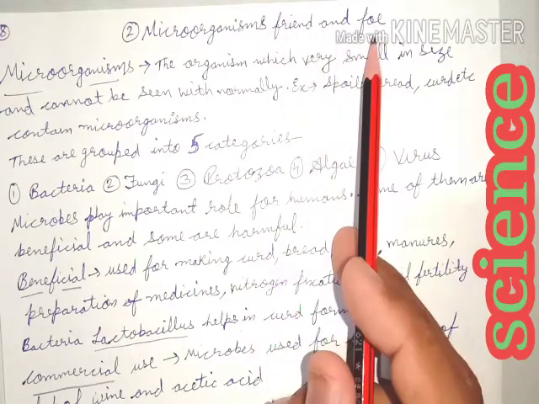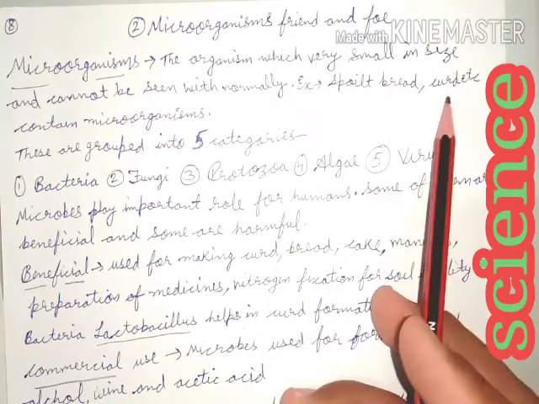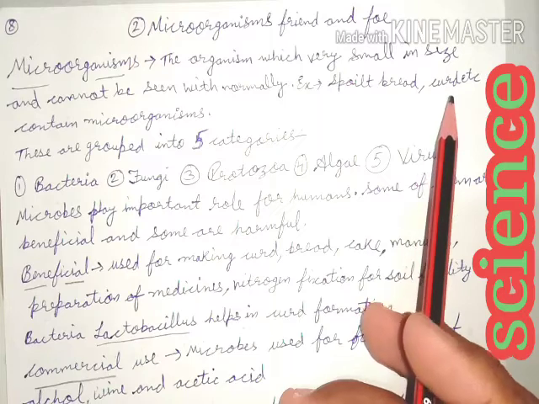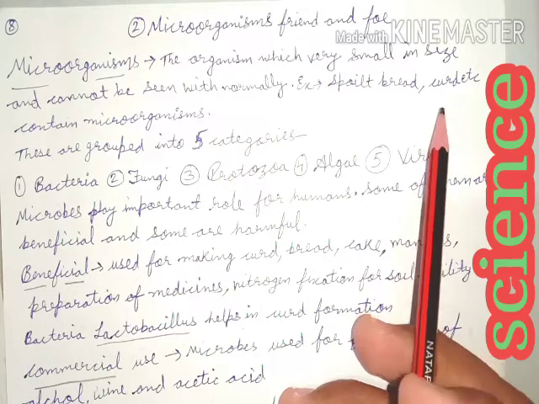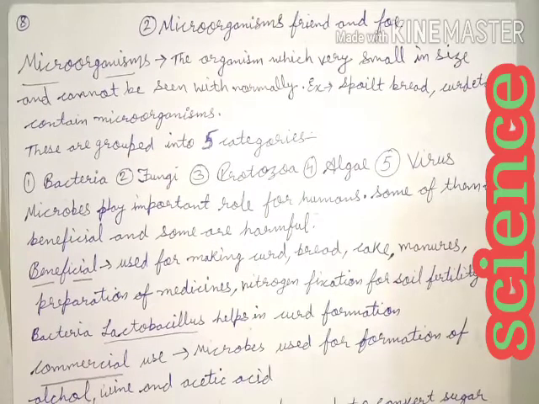They are both our friend and foe. The microorganisms present in curd and in many other eatable things are beneficial for our body and for our nutrition requirements. So we can say these are our friends. And some microorganisms are harmful for us, as they produce disease. They carry viruses to our body and harm our body. So these are foes, meaning enemies of our body.